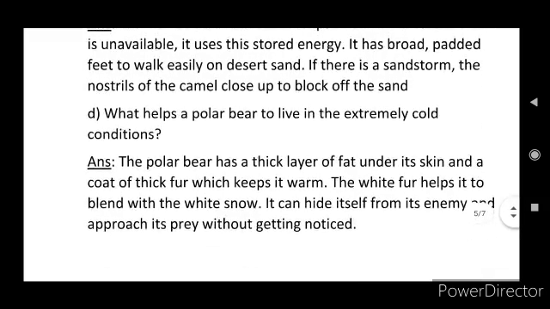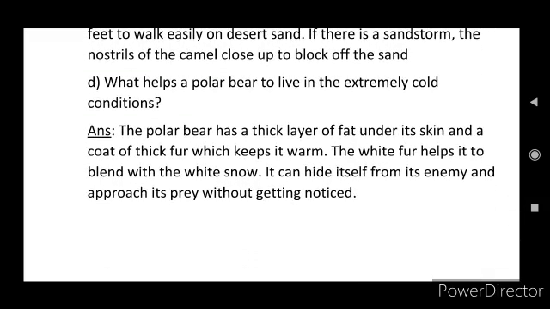And next, D question: what helps a polar bear to live in extremely cold conditions? Answer: the polar bear has a thick layer of fat under its skin and a coat of thick fur which keeps it warm. The white fur helps it to blend with the white snow. It can hide itself from its enemy and approach its prey without getting noticed. So this helps a polar bear to live in extremely cold conditions.